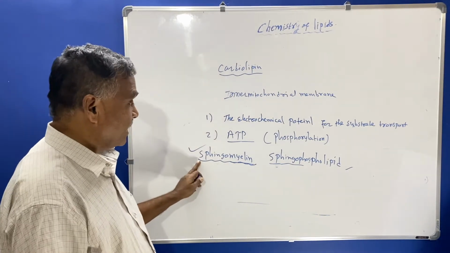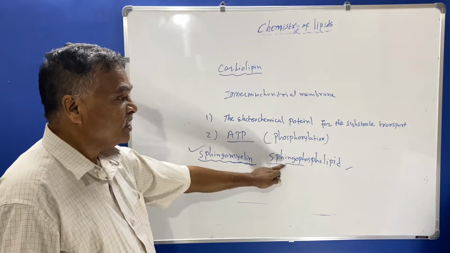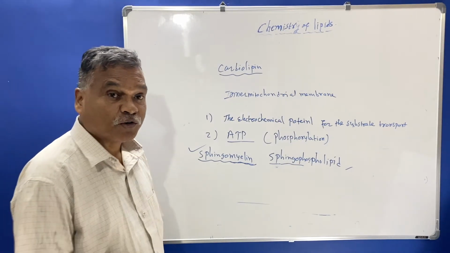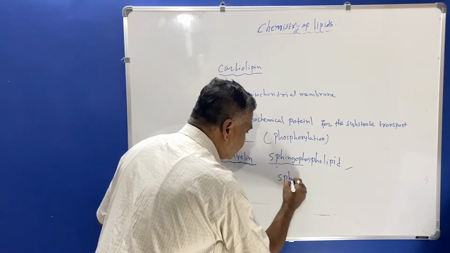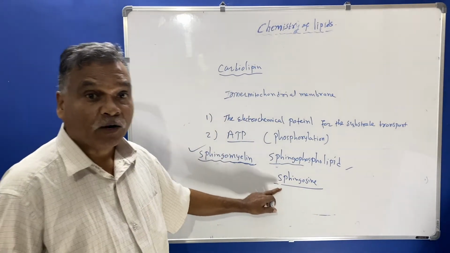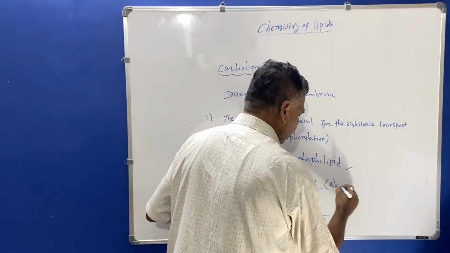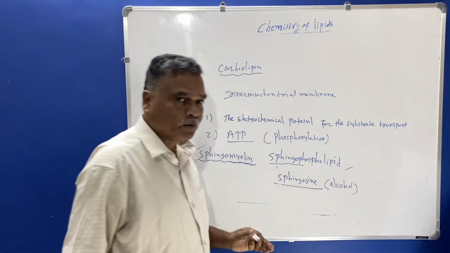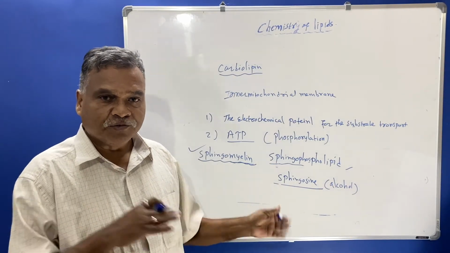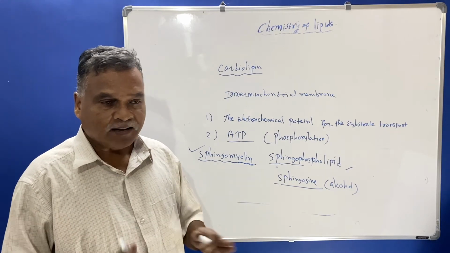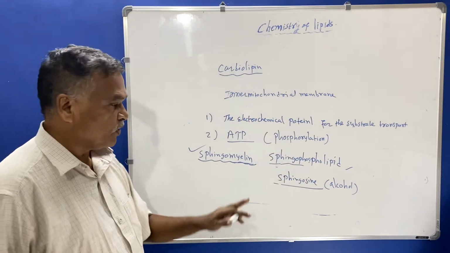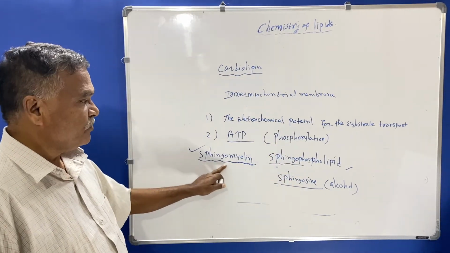So this sphingomyelin is the example of sphingophospholipid, and this sphingophospholipid contains sphingosine alcohol. I already told you that the glycerophospholipid contains glycerol as an alcohol, and sphingophospholipid contains sphingosine as an alcohol. So the sphingosine alcohol will be present in the sphingophospholipid, and the example is sphingomyelin.